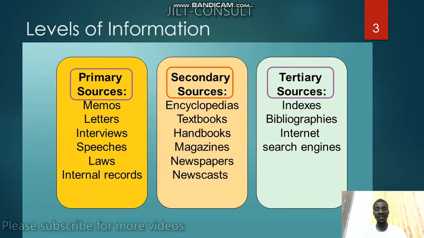Good. When we move to the secondary source of information, we talk about the encyclopedias, textbooks, handbooks, magazines, newspapers, and newscasts. These are categorized as secondary sources. These documents have been edited, and then worked on as the secondary.